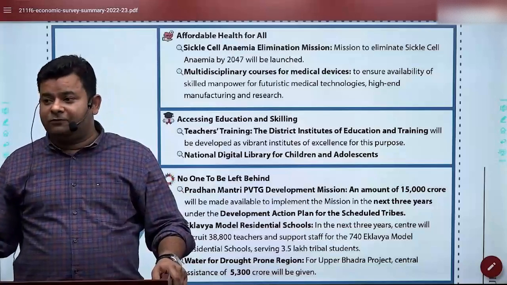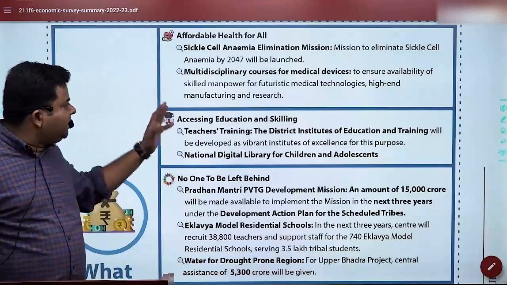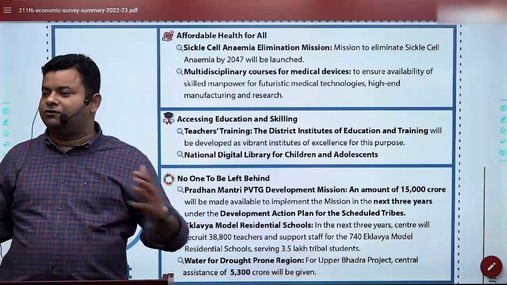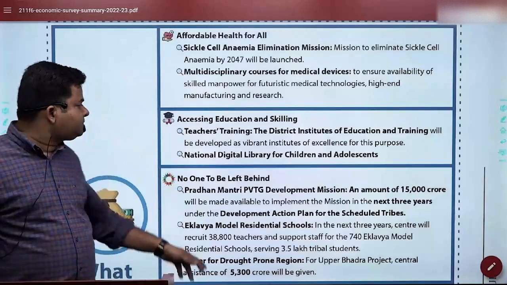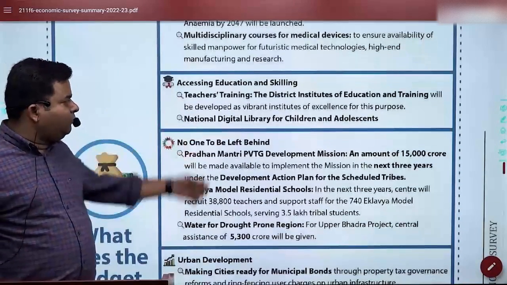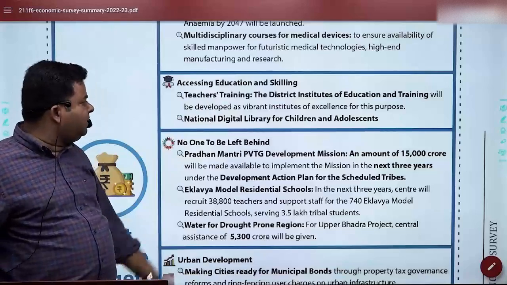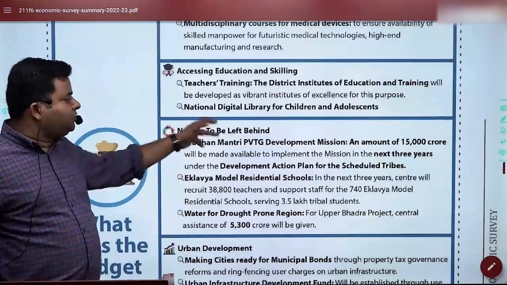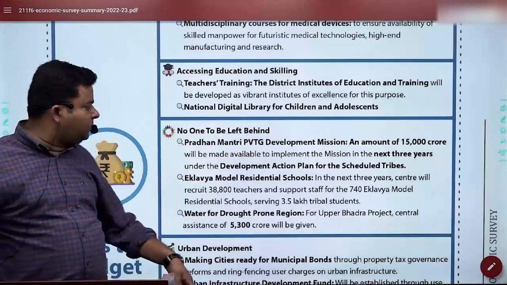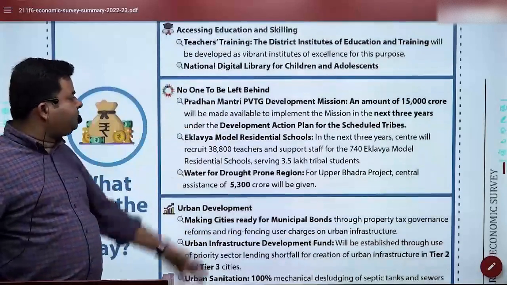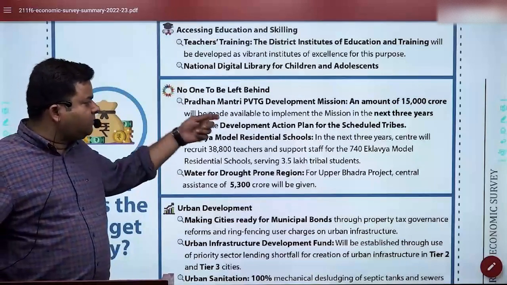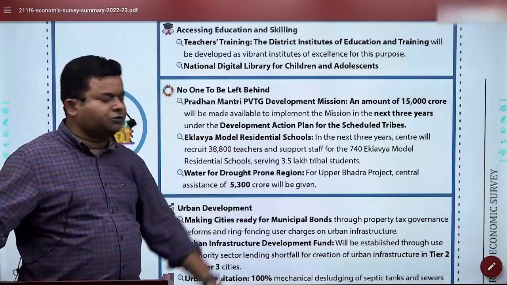And that's why this budget was not shy of talking about it, how we are working on manufacturing and research in the medical field. Accessing education for all, I have already told you, a teachers training program at the district level is something which we are talking about. National Digital Library for Children is already there. No one to be left: Pradhan Mantri PVTG, that is particularly Vulnerable Tribal Group Development Mission.